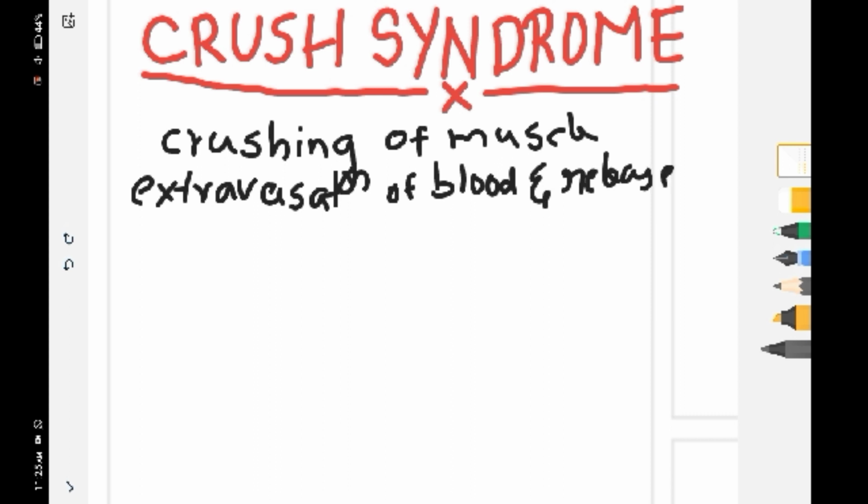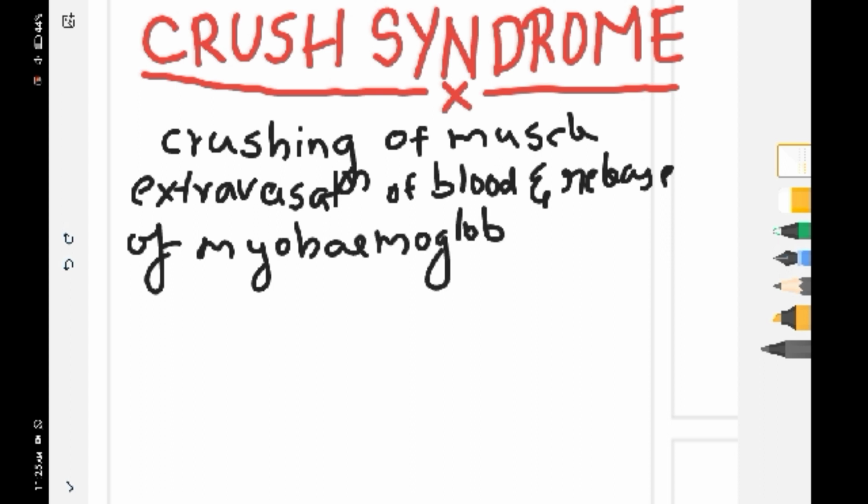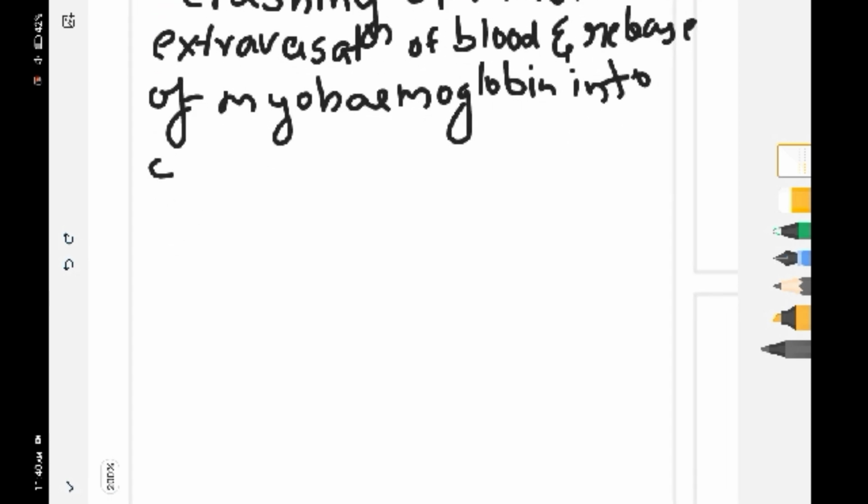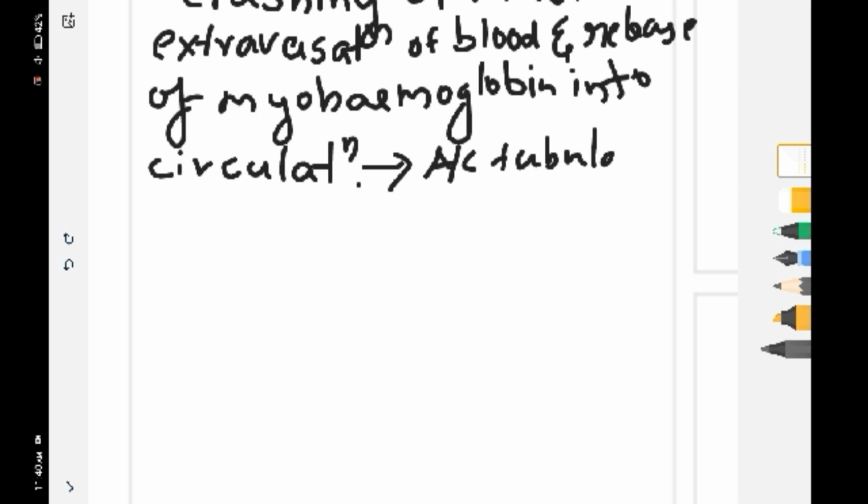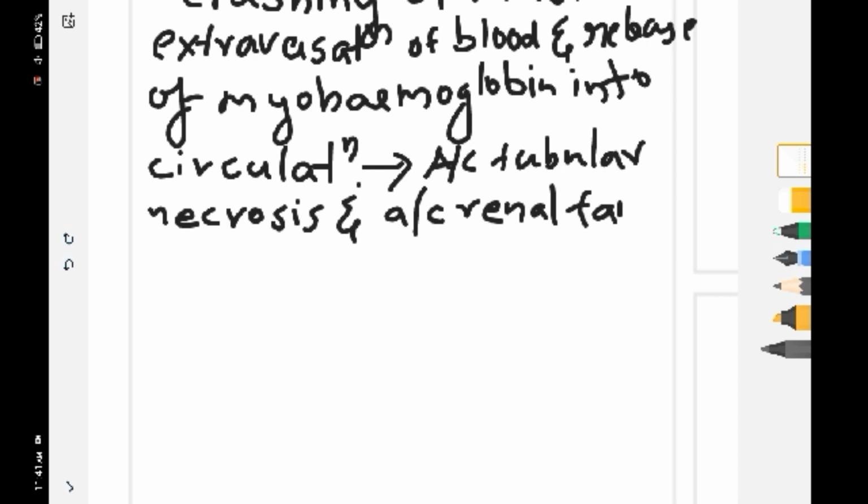So it is happening due to the crushing of the muscle, thus causing the extravasation of the blood and a release of myohemoglobin into the circulation, and this leads to acute tubular necrosis as well as acute renal failure. This is the introduction.